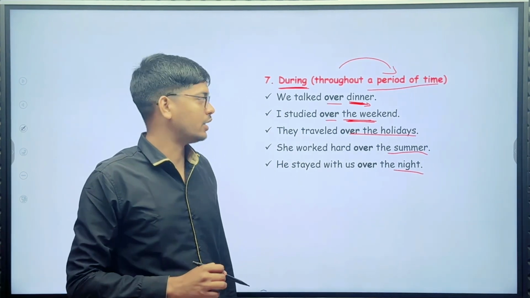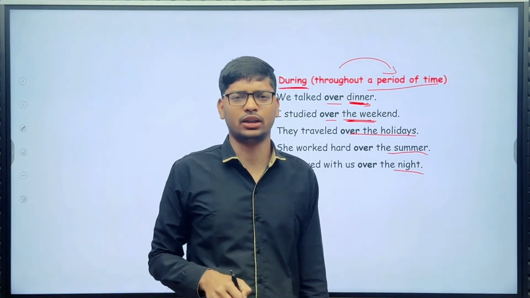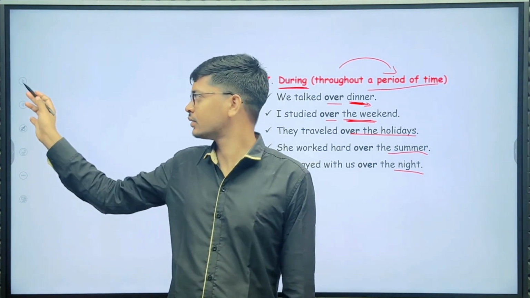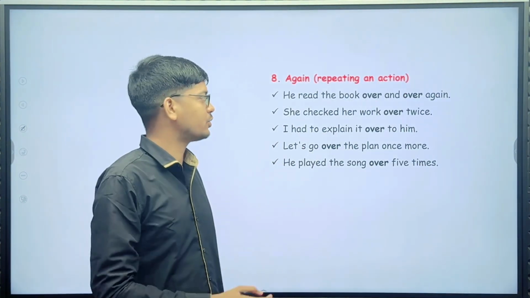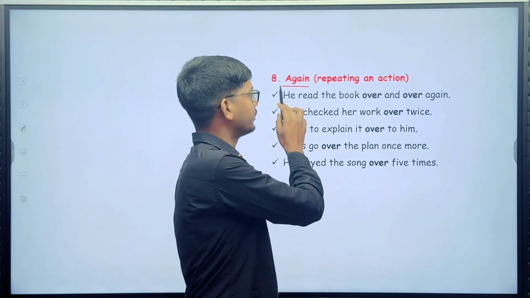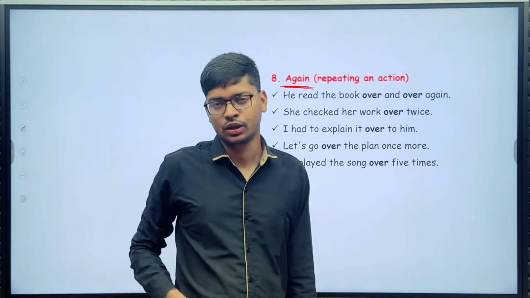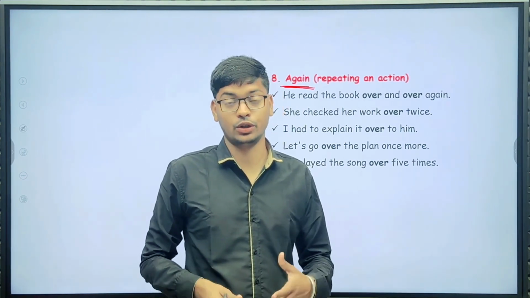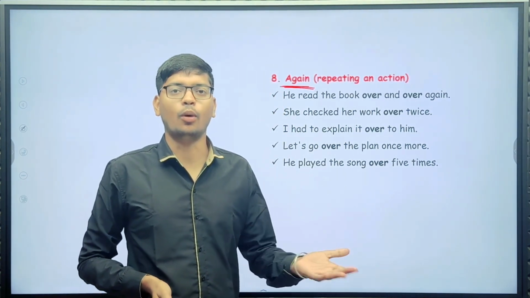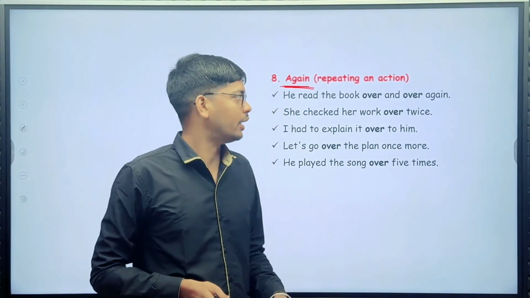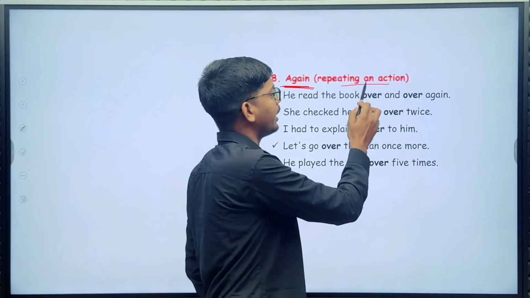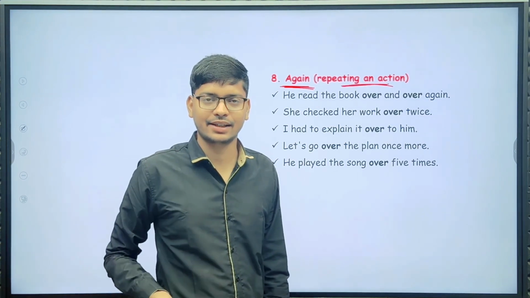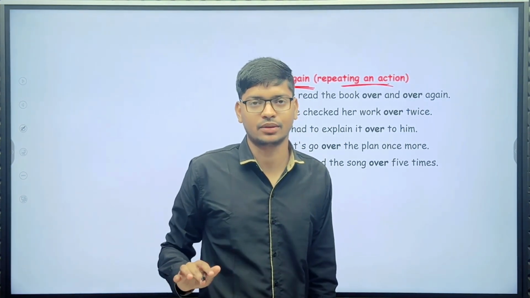So guys, if you have any doubt, you can ask me in the comment box. Let's see the next use of "over." Next use here: again. Whenever you do something again and again, repeating an action, you can use "over."